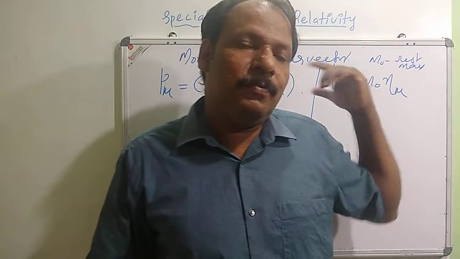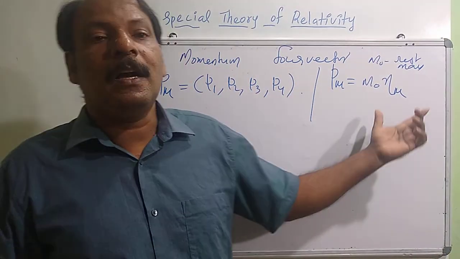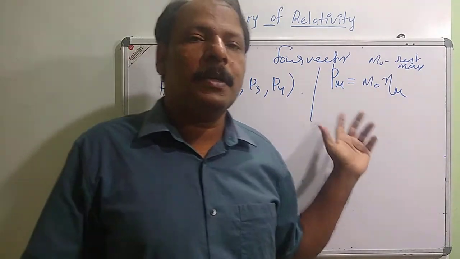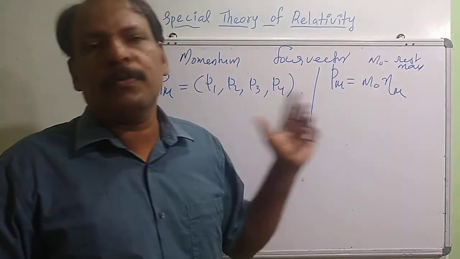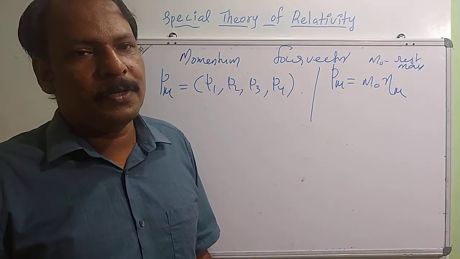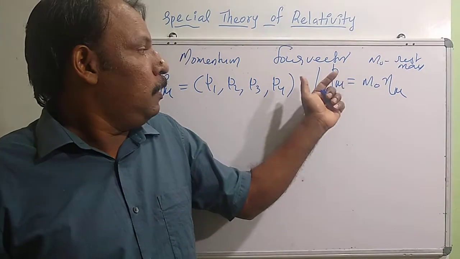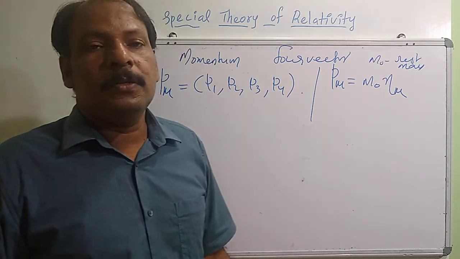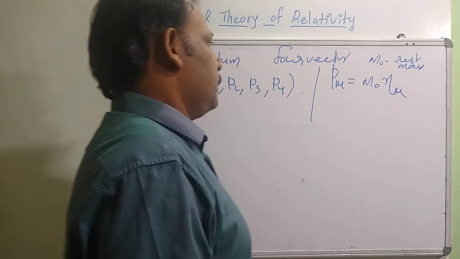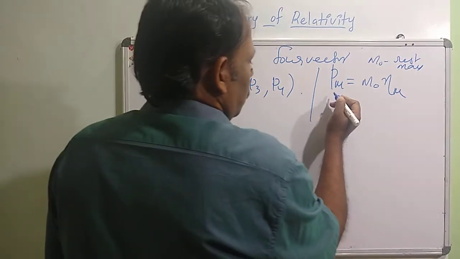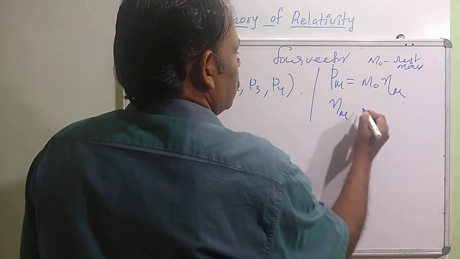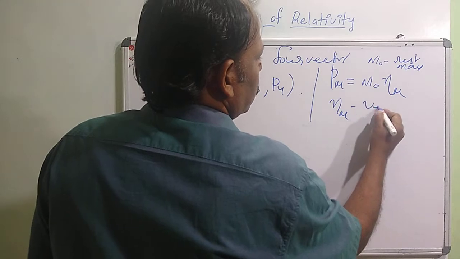Eta mu is the component of four-velocity, so it can be transformed from one coordinate system to another using the Lorentz transformation equation. So naturally P mu will be the components of a four-vector which can be transformed using the Lorentz transformation equation. So the momentum four-vector P mu is defined as M0 into eta mu, where eta mu is the four-velocity.